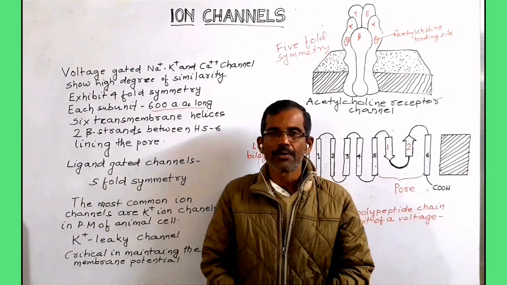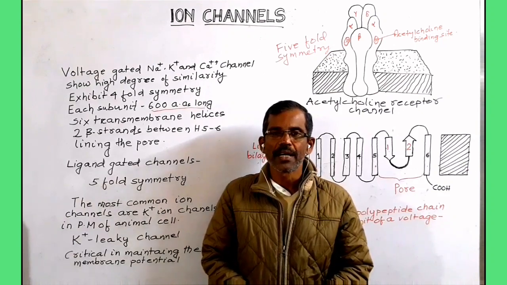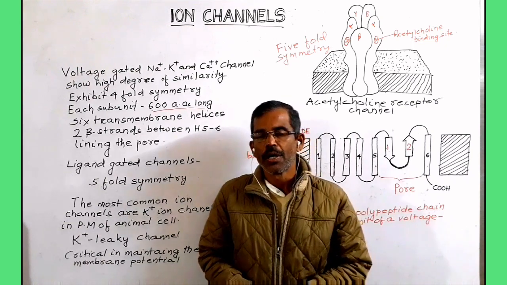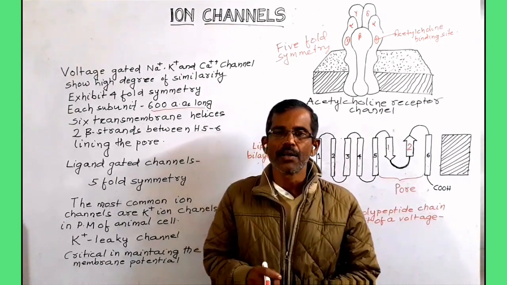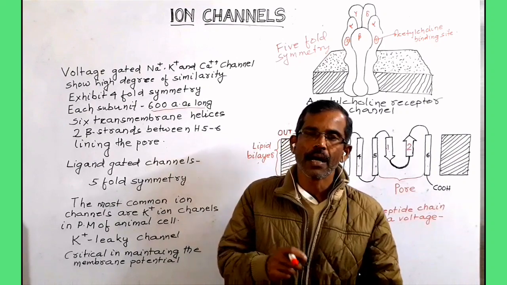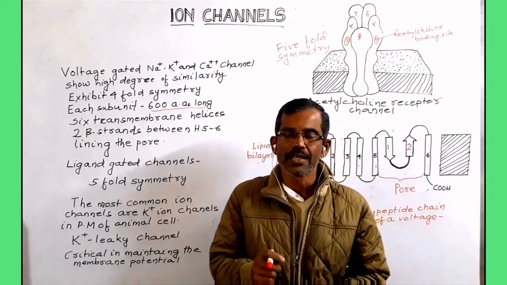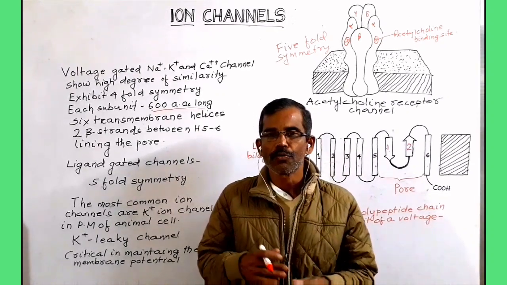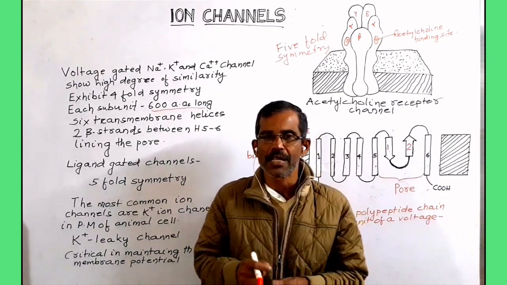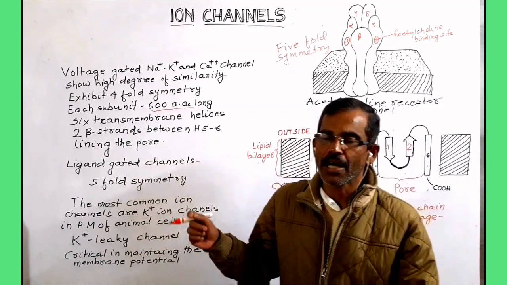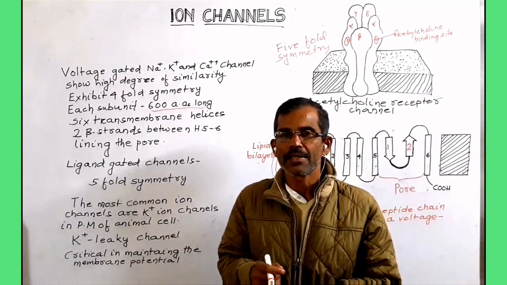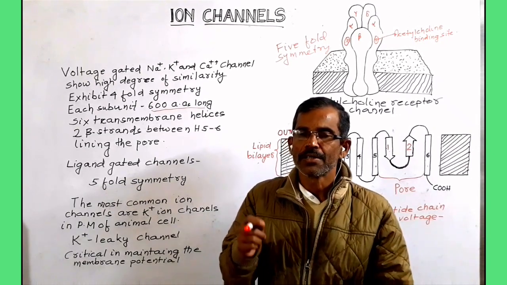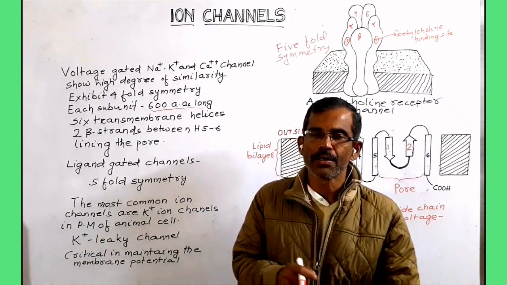Structure of ion channels. Voltage gated sodium, potassium and calcium channels show a surprisingly high degree of similarity in their amino acid sequence, which suggests a common evolutionary origin. A four-fold symmetry has been suggested for these cation channels. The channels are composed of 4 subunits and each subunit is 600 amino acids long.